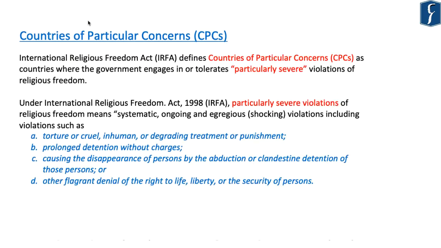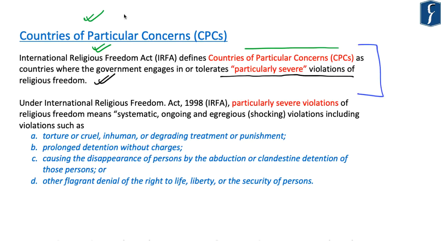Now the report mentions countries of particular concern. It says that the International Religious Freedom Act of the US defines countries of particular concern as countries where the government engages in or tolerates particularly severe violations of religious freedom. So CPCs are those countries where the government engages in or tolerates particularly severe violations of religious freedom. Now, particularly severe violations of religious freedom have been defined under the United States International Religious Freedom Act.